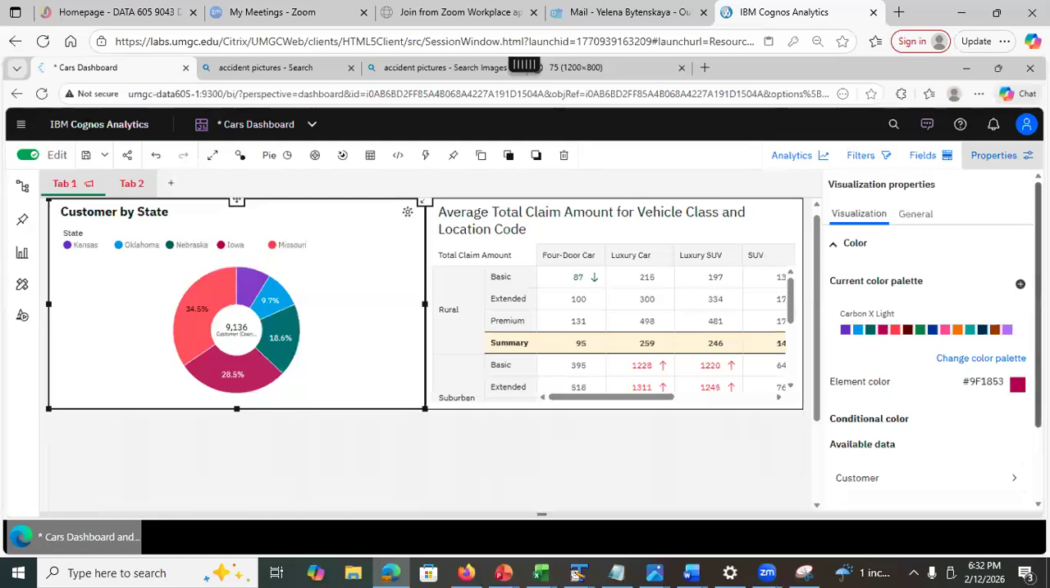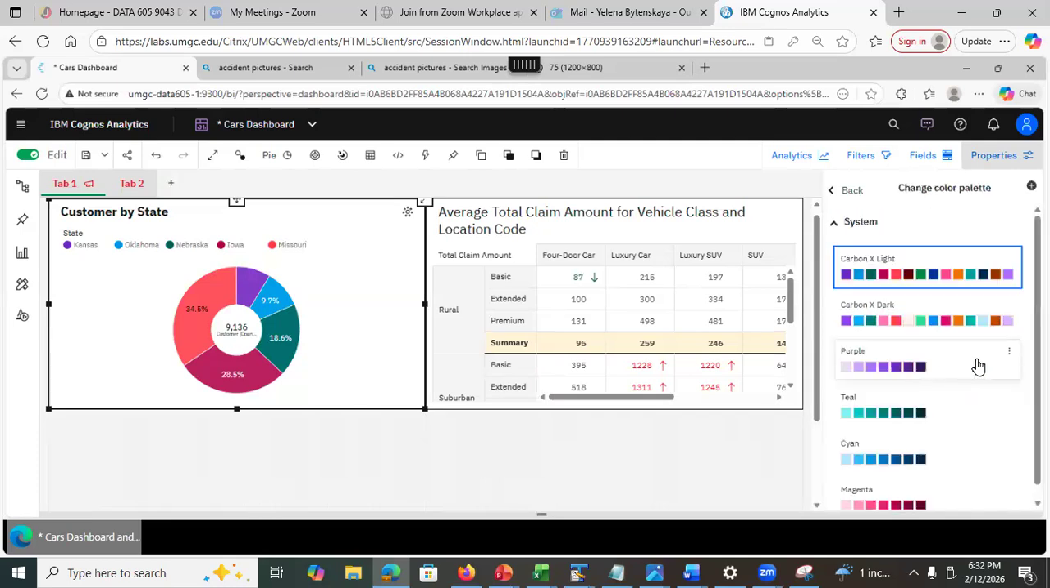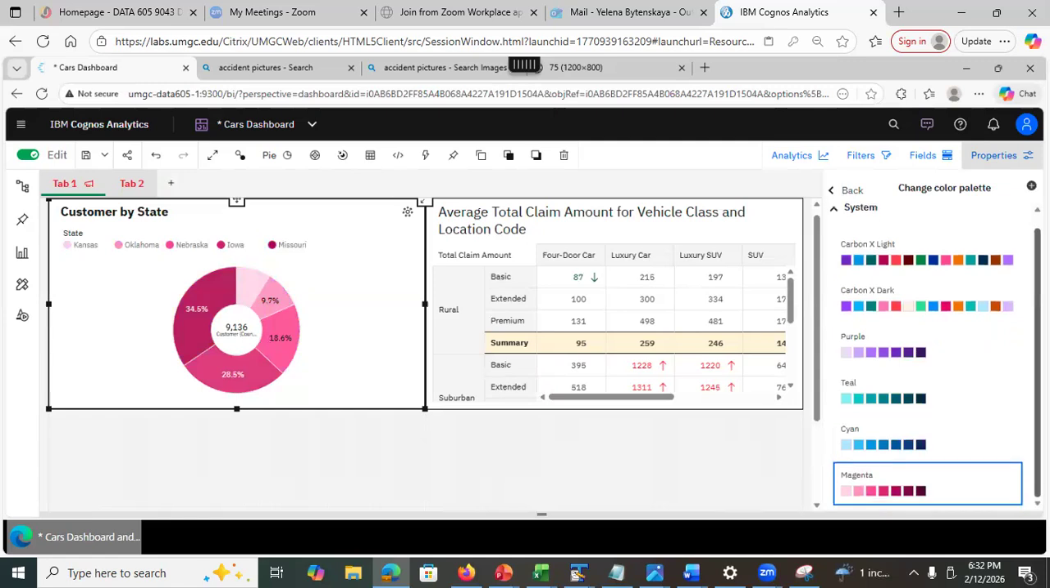Oh, I can change color palette here. Let's see, I selected cyan. It's going to be different. This is how you can change it. You can just change this palette.